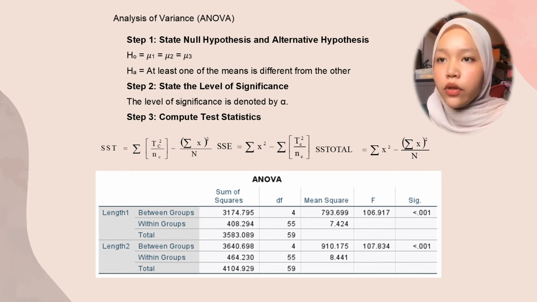Next, the analysis of variance, ANOVA. Step 1, state null hypothesis and alternative hypothesis. H0: mu1 equals mu2 equals mu3. HA: at least one of the means is different from the others. Step 2, state the level of significance. The level of significance is denoted by alpha. Step 3, compute the statistic. We have the formula here, and we get the ANOVA from the SPSS system.